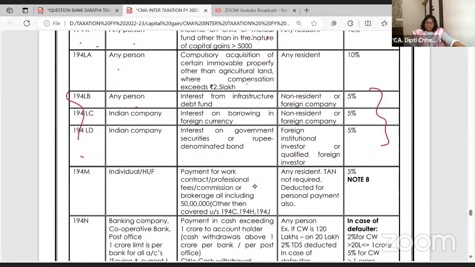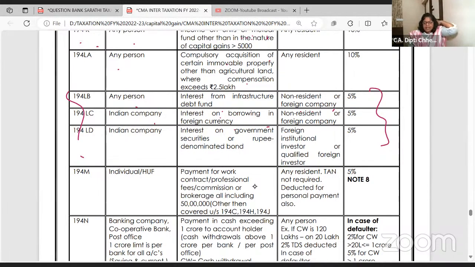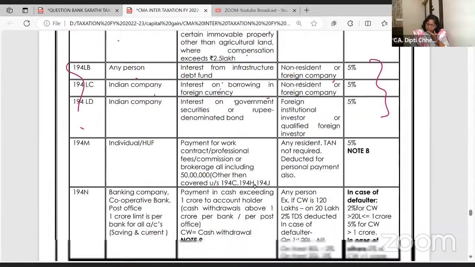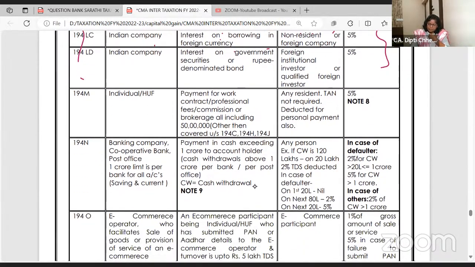Any person paying to an infrastructure debt fund, paying a non-resident or foreign company, the payment attracts 5%. Indian company paying interest on foreign currency, 5%. Indian company FIIs, foreign institutional investors, they do it in a group, or qualified foreign investors. So 5% TDS. If you remember, fine. If you want to skip also, no problem.